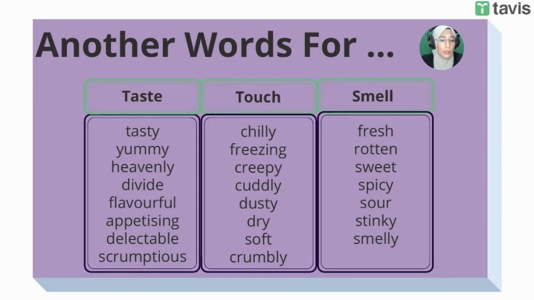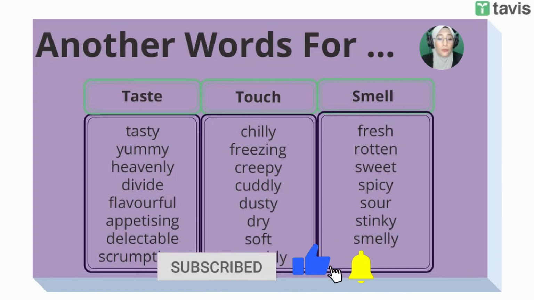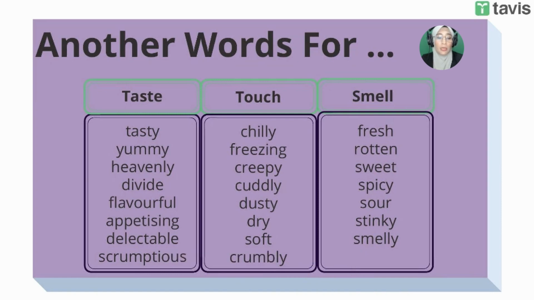You can also say crumbly for any food that is dry, or you can use soft for something that has a really soft texture. So soft, smooth, you can say that, all right? And smell. When it comes to something that smells really good, you can say fresh. You can say it smells wonderful. If something is bad, you can say rotten or smelly, stinky. If something smells really sweet, like desserts, you can say this dessert smells divine and sweet, something like that.